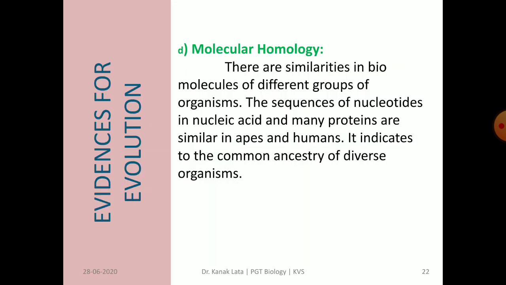Now, evidence for evolution is from molecular homology. At the molecular level, there is similarity in the biomolecules of different groups of organisms. It has been found that the sequence of nucleotides in nucleic acids and many proteins are similar in apes and humans, which indicates common ancestry.